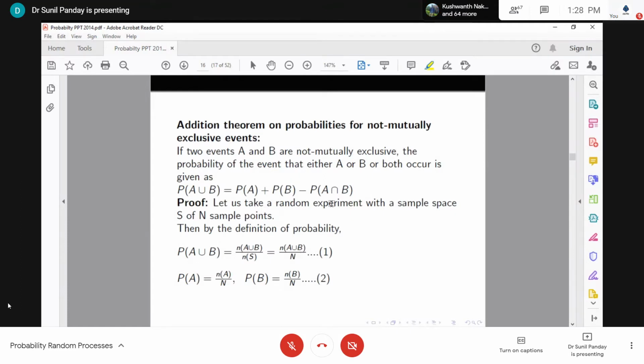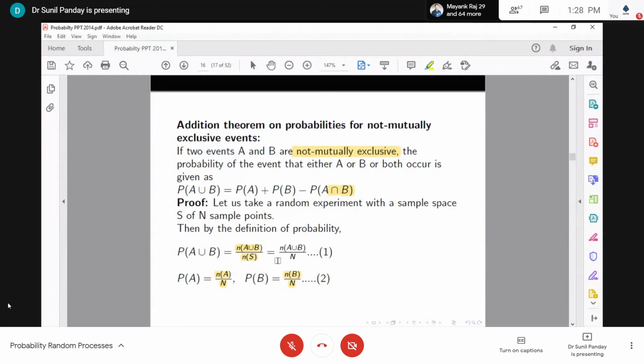And then when they are not mutually exclusive, it means A intersection B is not empty, it means there is something common. So the probability of A union B is equal to this. And the probability of A is actually this one, and the probability of B is by definition the number of points favorable to A, small n(A), divided by the total number of cases, that is n(S).